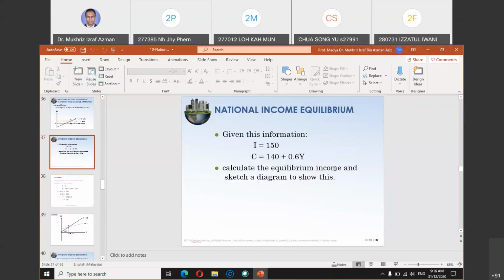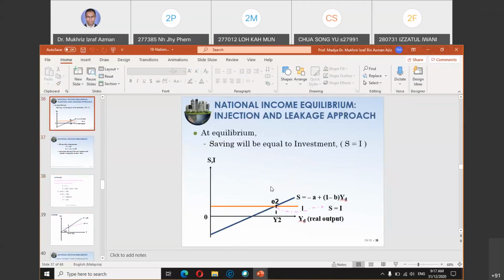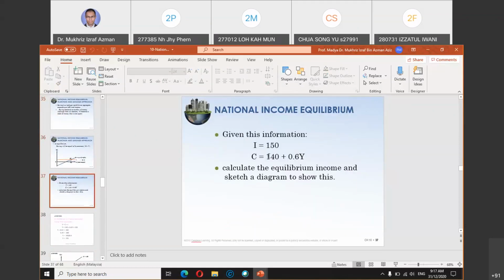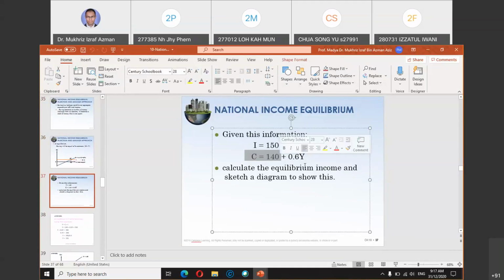This is a simple example. Calculate the equilibrium income and sketch a diagram to show this. Of course, you don't need to sketch for a multiple choice question concept test. But if you were to plot, you can just use a simple graph like this. You know that equilibrium is achieved when saving equals investment. Consumption equals 140 plus 0.6Y.